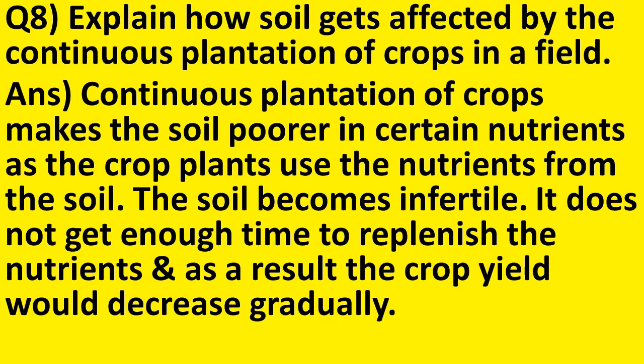So if the crops are grown in the same soil continuously, then what happens? The plant soil nutrients will get decreased. That means soil becomes infertile. So the soil does not get enough time to renew the nutrient content, and as a result the crop yield will be decreased gradually.